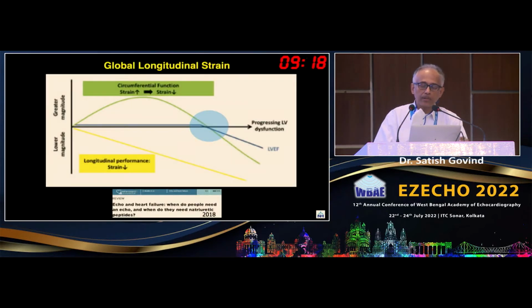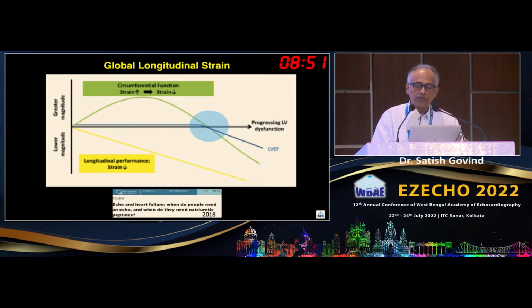Now strain. This is a very simplistic slide, but it gives you a lot of insight into how the mechanics work. So there is this GLS, and in a hypothetical way, if it starts to decline, you have this consistently going down, and then at this point when the GLS starts to go down, the circumferential fiber starts to kick in and tries to compensate. And at this point where this blue circle is, that's when things go wrong.